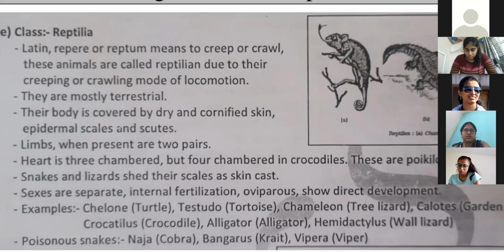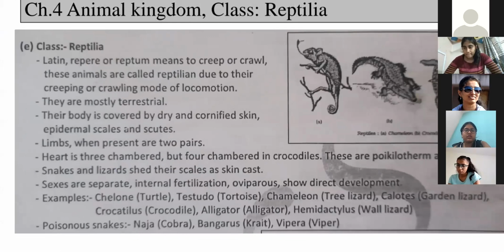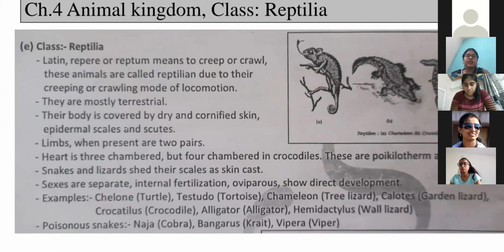I have already informed you that fishes, amphibians and reptiles are all poikilotherms. Can anyone tell me what is poikilotherm? Cold-blooded condition. We discussed this in the last class. Ma'am, it is a cold-blooded animal. Define, explain.